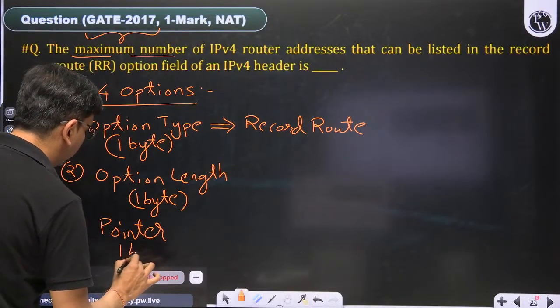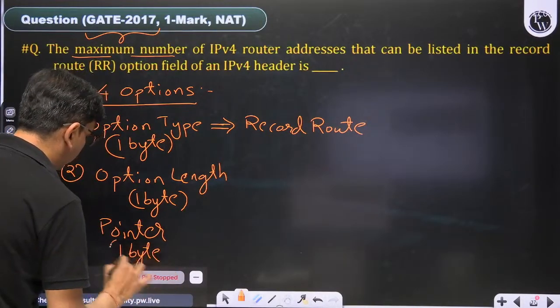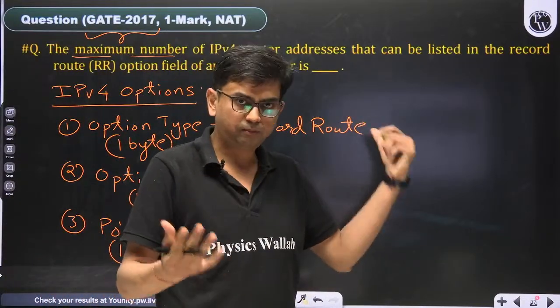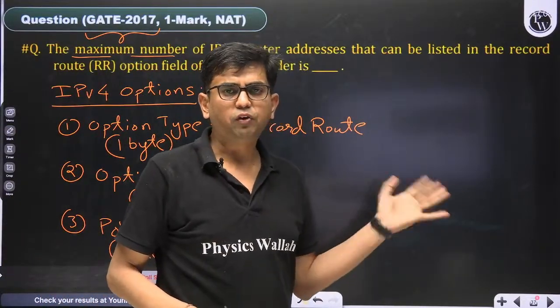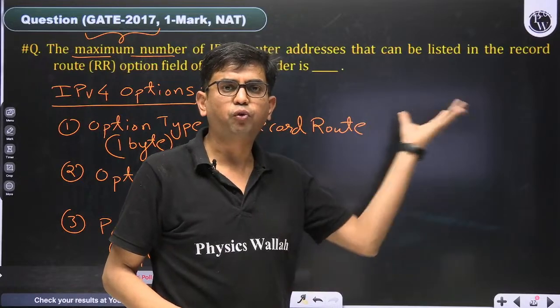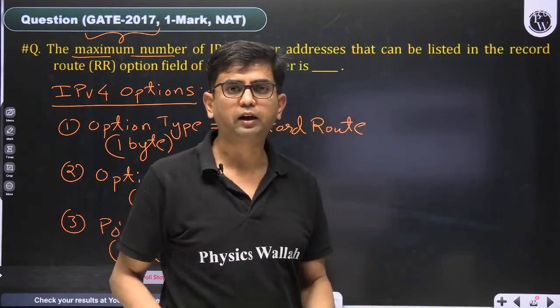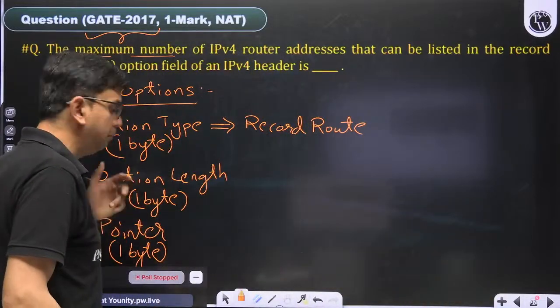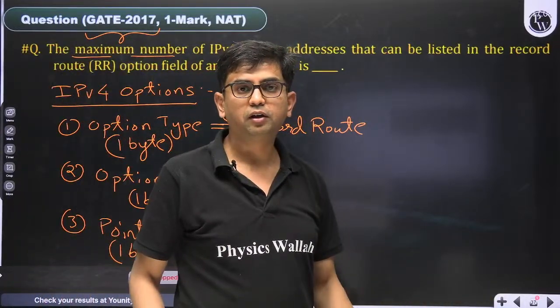So a total of 3 bytes is necessarily used in the optional header when we are using the record route field. The IPv4 optional header can be a maximum of 40 bytes. Out of 40 bytes, 3 bytes are occupied by them. How many bytes remain? 37 bytes.